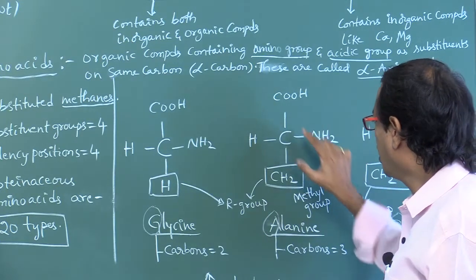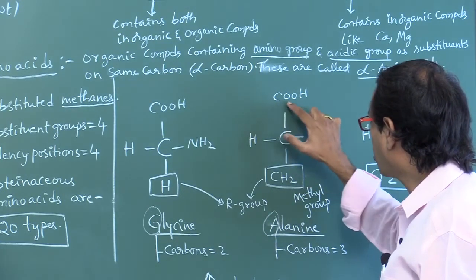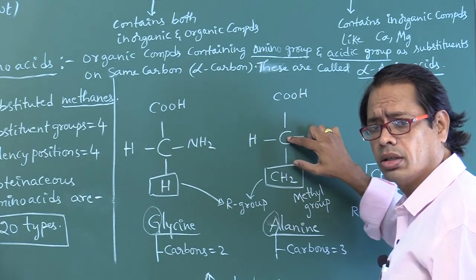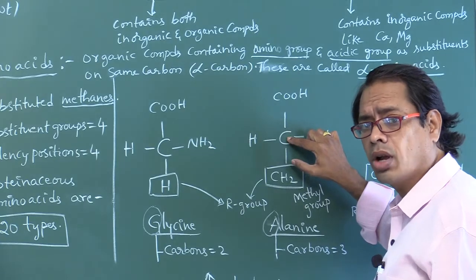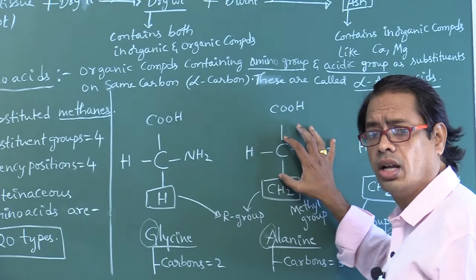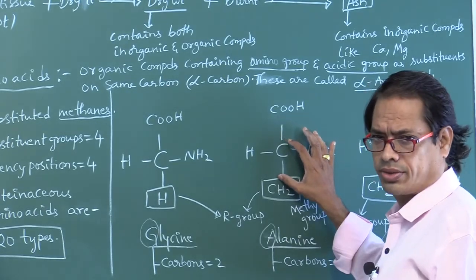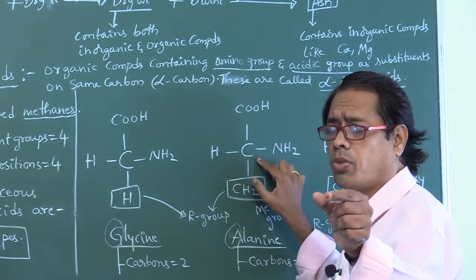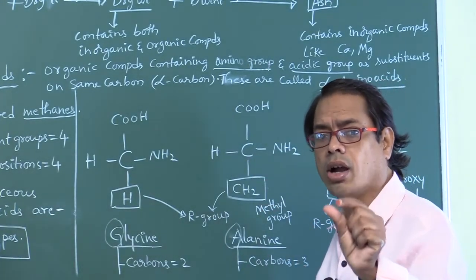The amino group and carboxylic group are present on the same carbon, called the alpha carbon. This type of amino acid is called an alpha amino acid. Since carbon is present, amino acids are organic compounds.